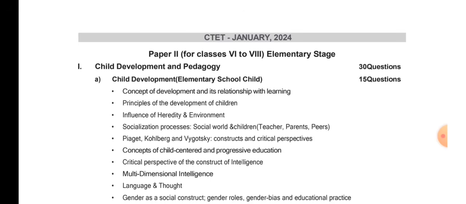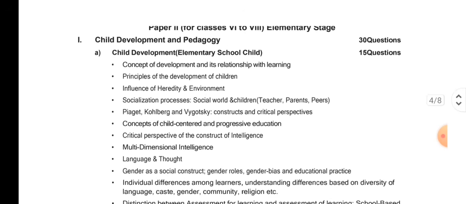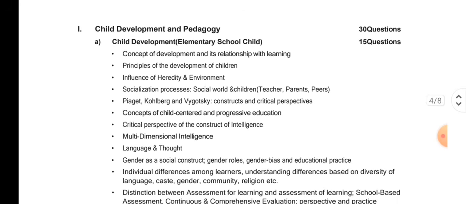So they are divided unit wise. So this particular unit, that is number 1, child development and pedagogy. See, this child development and pedagogy is everywhere, right? So you have to know this, because you are going to deal with the students, with the children, right? So you have to know the basics, and in fact you should have in-depth knowledge of child development and pedagogy.